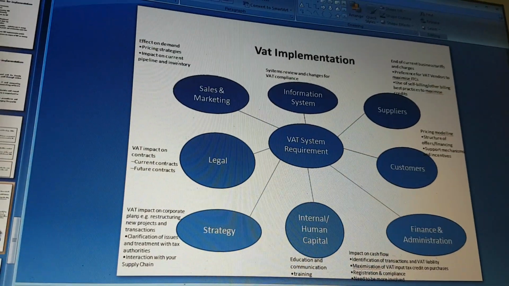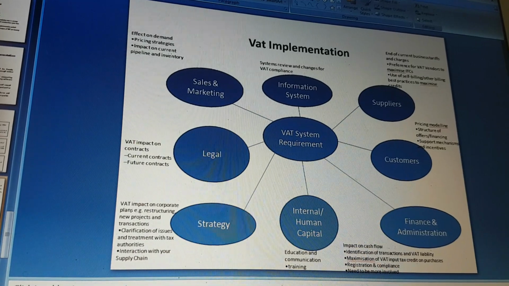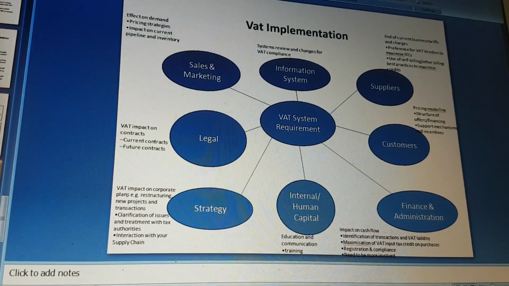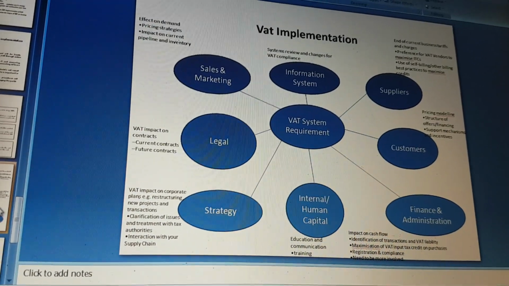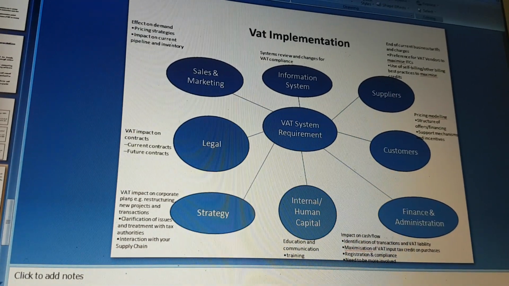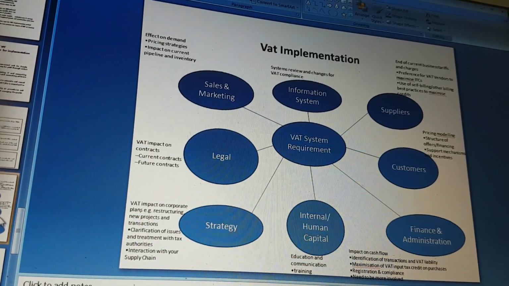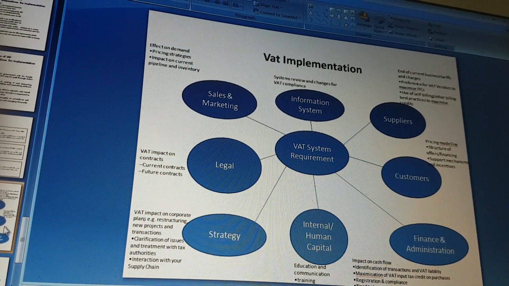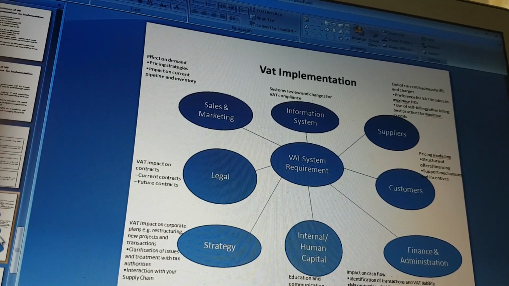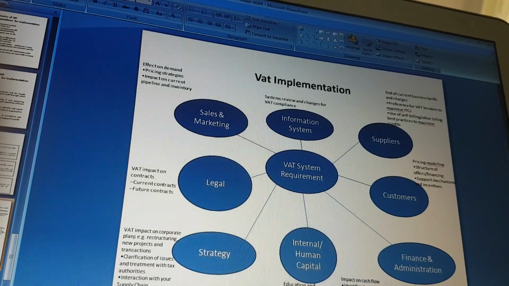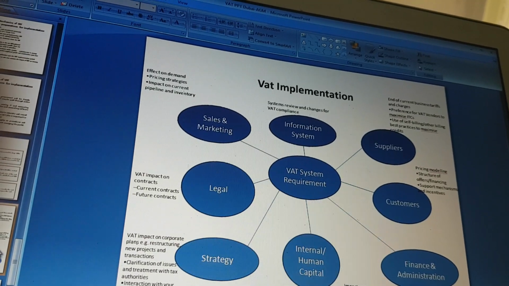VAT implementation. This is an overview of how and what has to be done. VAT system requirements, like information systems review and changes for VAT compliance. Suppliers, end of current business tariffs and charges, preference for VAT vendors to maximize ITCs, use of self-billing and other billing best practices to maximize credits.